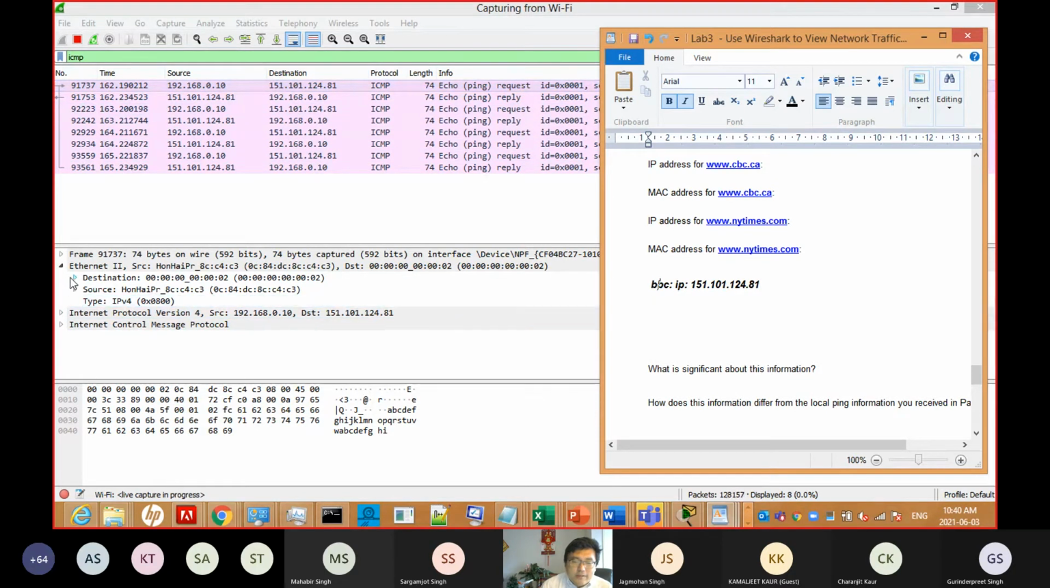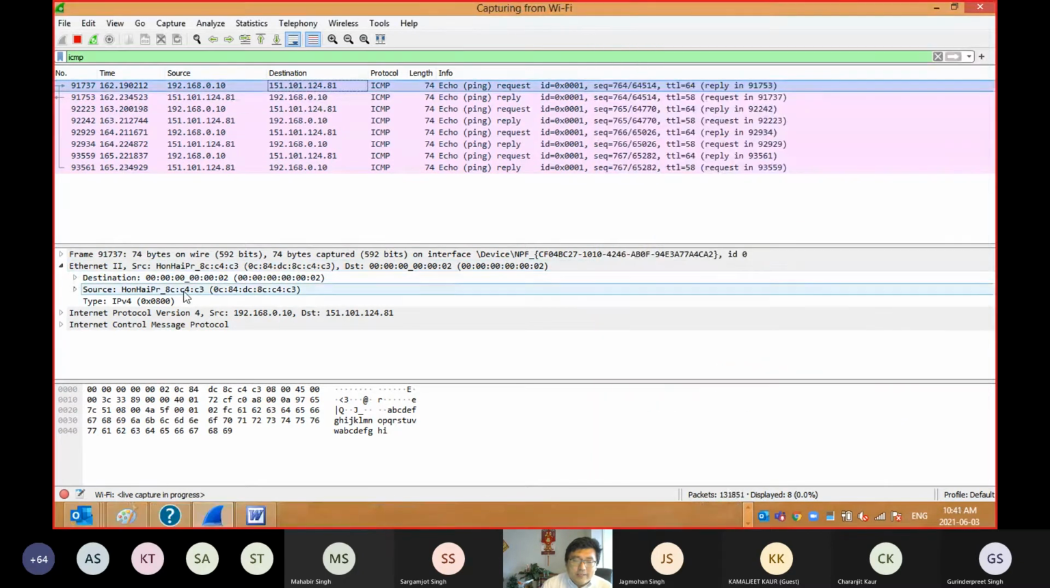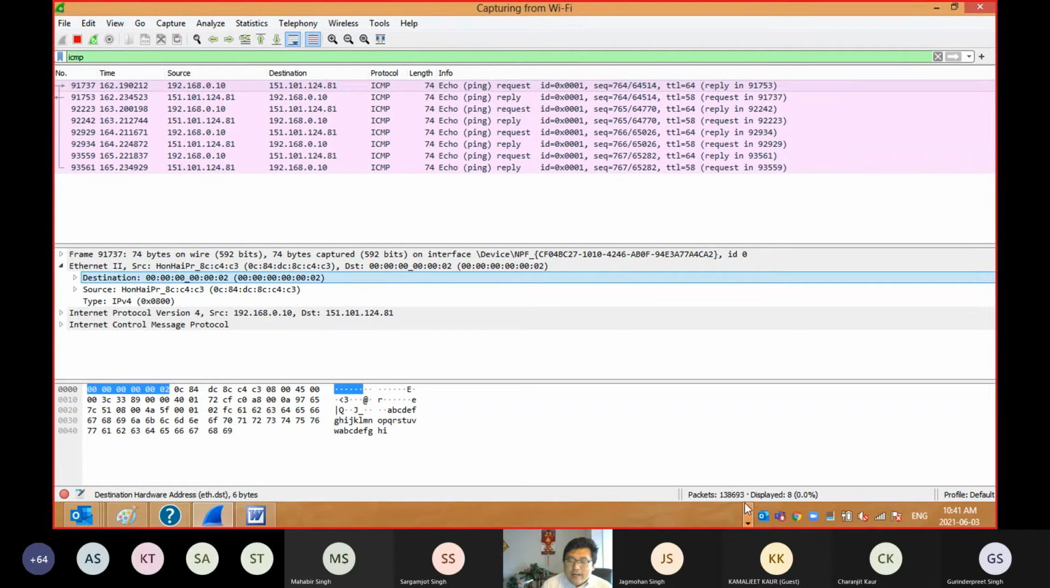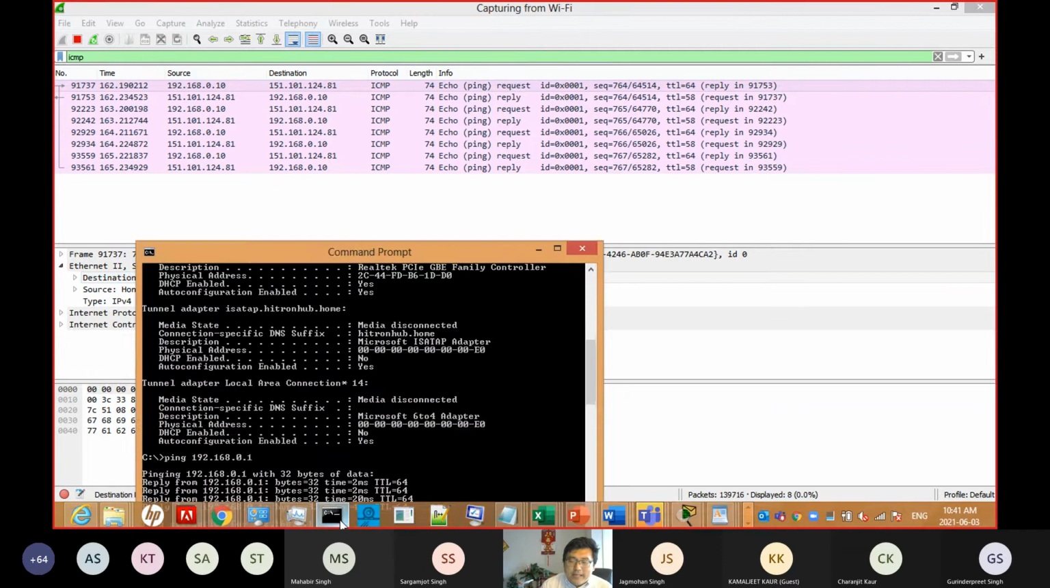So this is for BBC. And you need to see what the MAC is. Oh, that's interesting, because we can see the MAC is still the same. Because this is my MAC, and this is the destination. This is my gateway, not BBC. Think about that. Why? Now let us type another one.